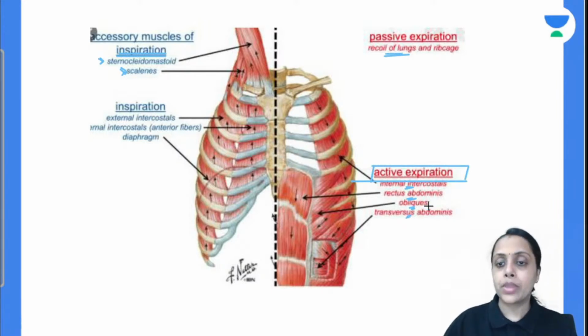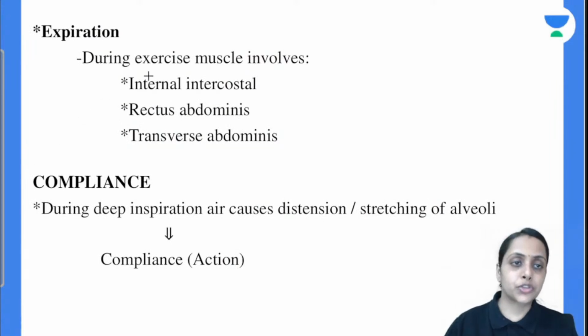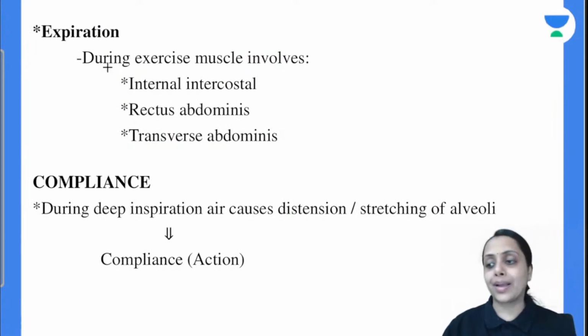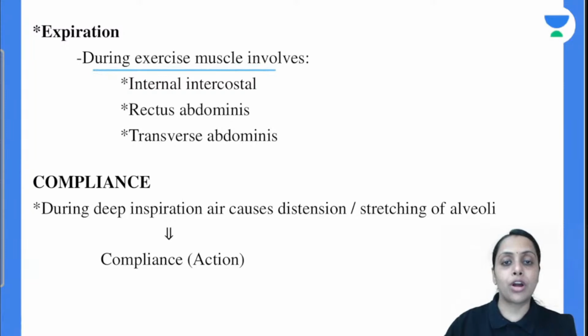Is this clear? Moving further, same thing is written out here. Expiration normally तो passive होता है. During exercise it involves internal intercostal, rectus abdominis, transverse abdominis. Now coming to the compliance. So what is the compliance?